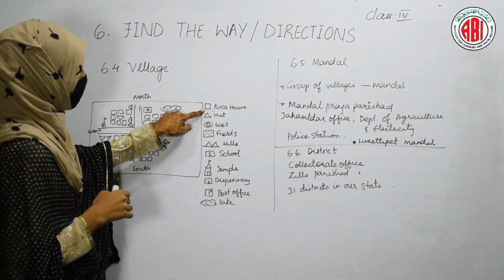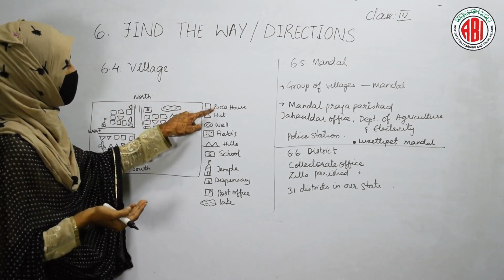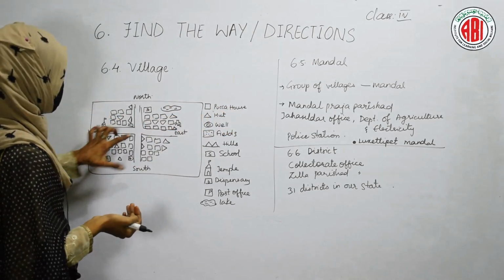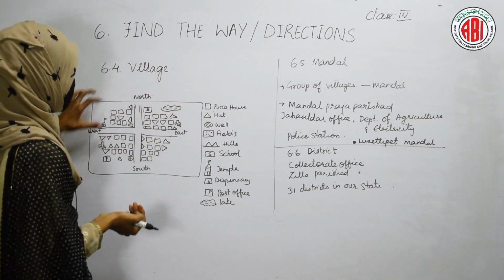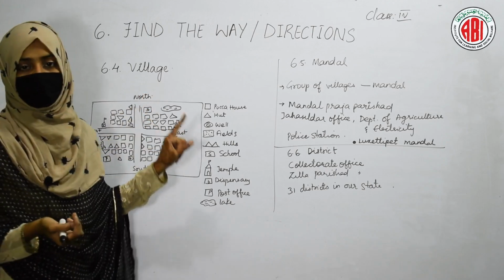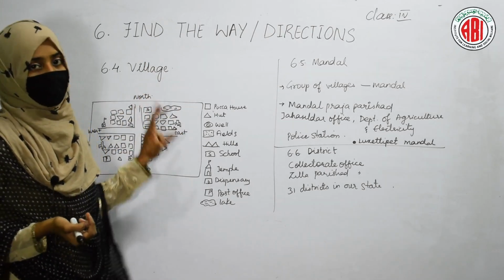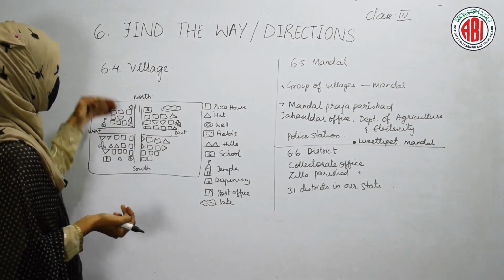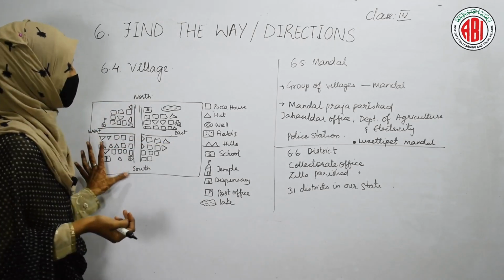For example, this box is a symbol of a Pakka house. Whenever you see this kind of box towards any direction, you can easily identify that this is a Pakka house. So, Pakka houses are found in all the directions, in east, west, north, and also in south direction.